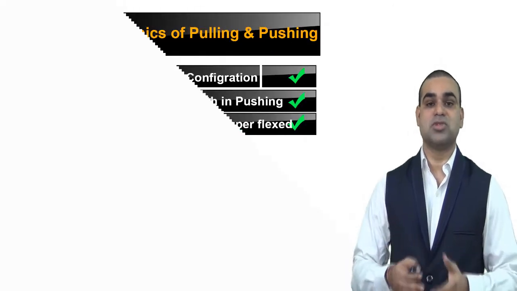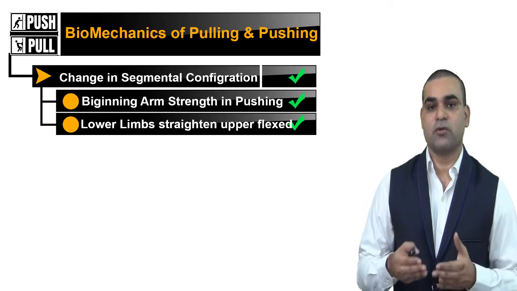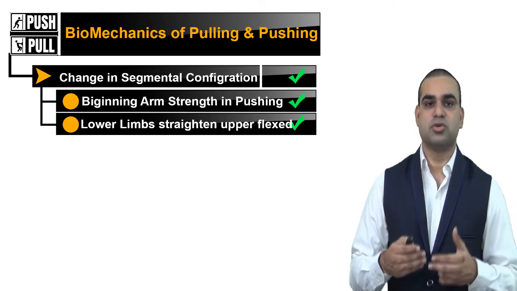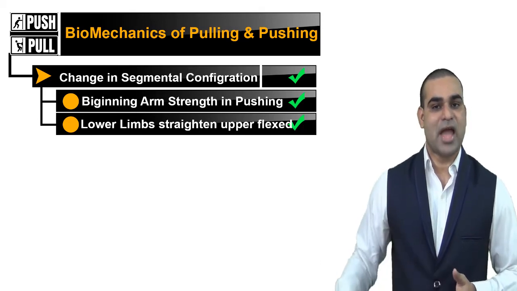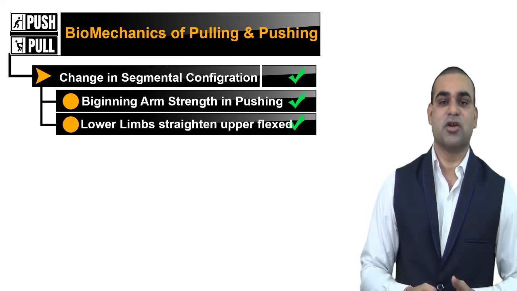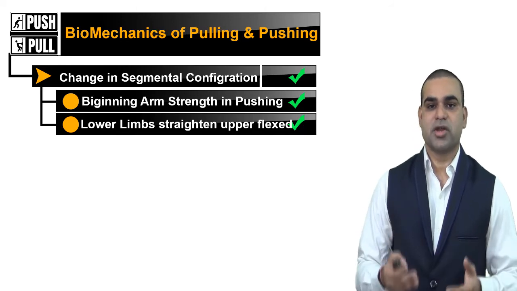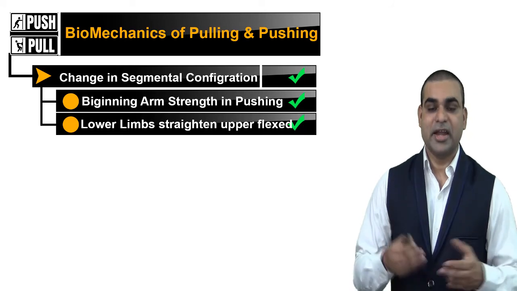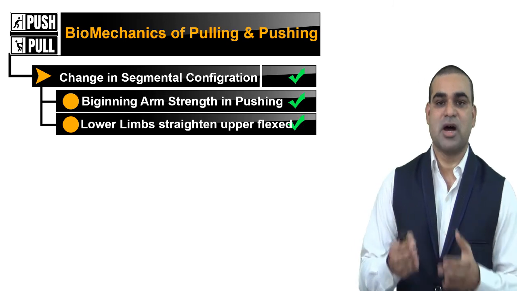The second solution to overcome the high resistance force is the change in the segmental configuration. How can it be done? At the beginning, the arm should be straight in the pushing. This develops a large movement from the ankle, knee and hip joints so that it accelerates the body center of mass. The lower limbs straighten and then the upper limbs get flexed, leading to development of the horizontal movement of the body center of mass.